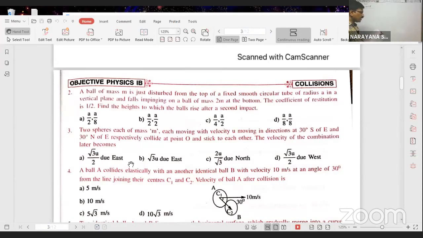Two spheres, each of mass m, each moving with a velocity u, moving in directions at 30° south of east and 30° north of east. As north, south directions are mentioned, geographic directions, north, south, east and west you mention here.